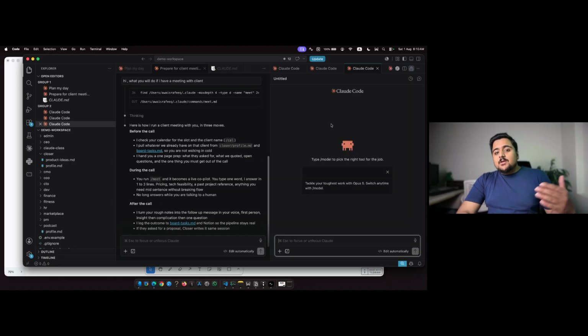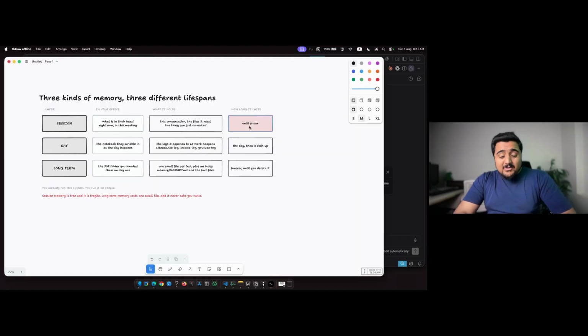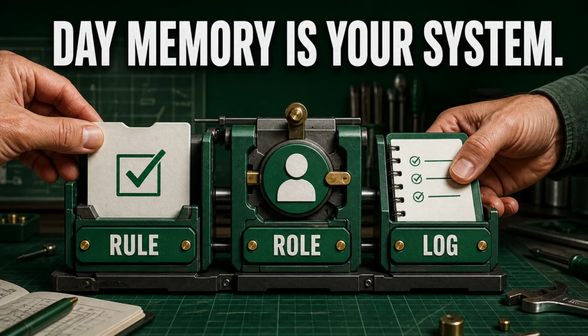So this is how we can keep adding more and more sessions instead of keeping all of the session memory in one space. Also, the benefit is we can do three, four, five tasks at the same time. Maybe tell me if you use this slash clear command. I usually don't use it because it is easier to create a new session and start doing the next task there. Then there is a day memory.